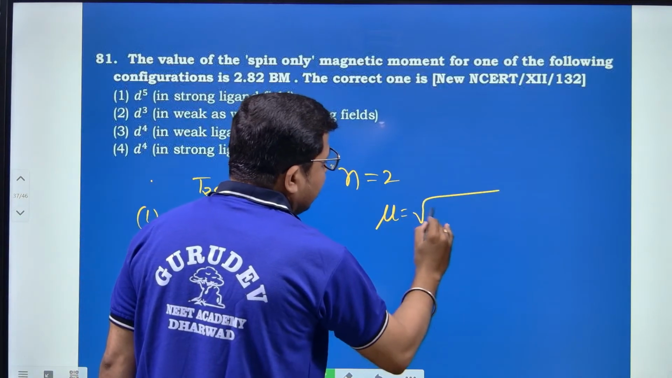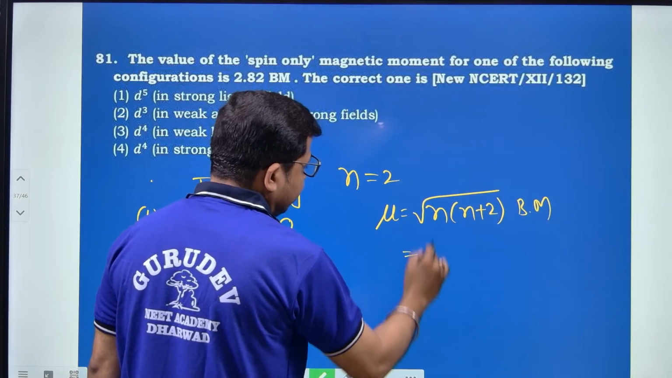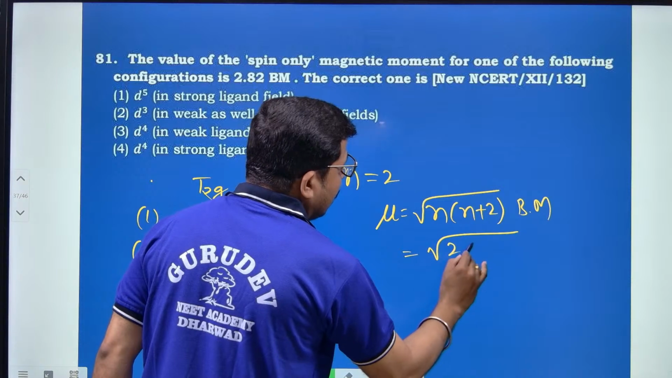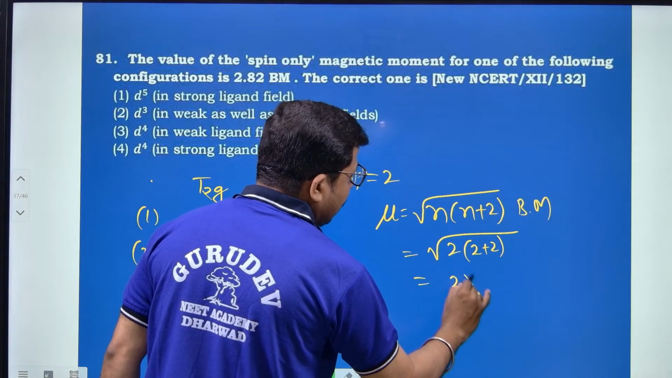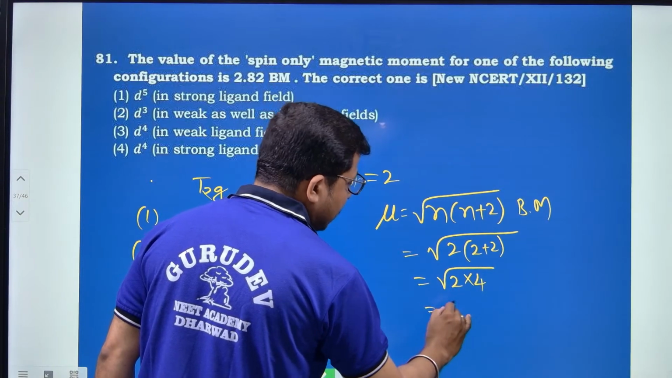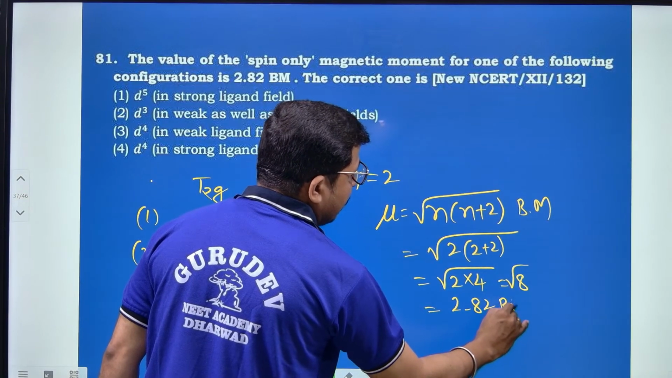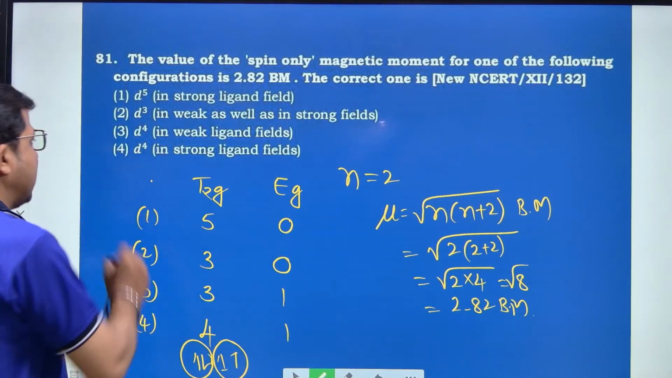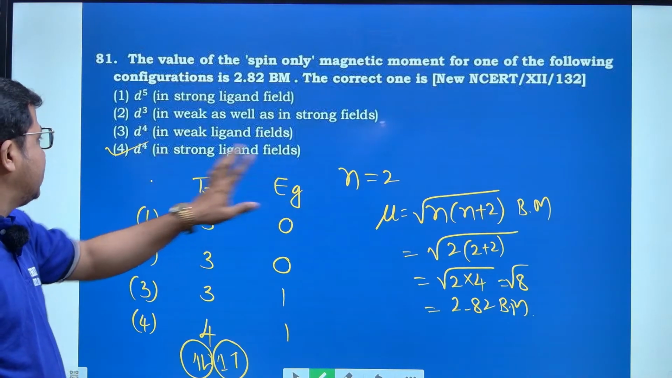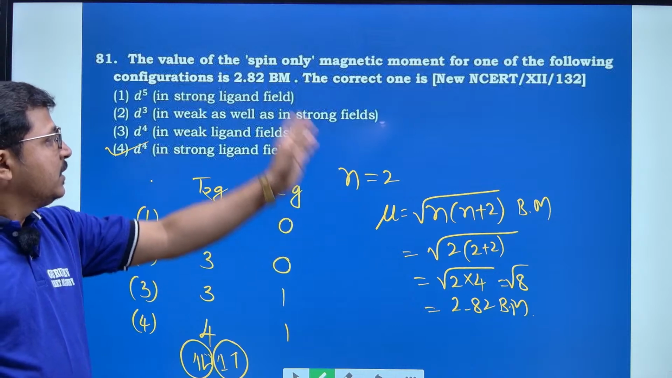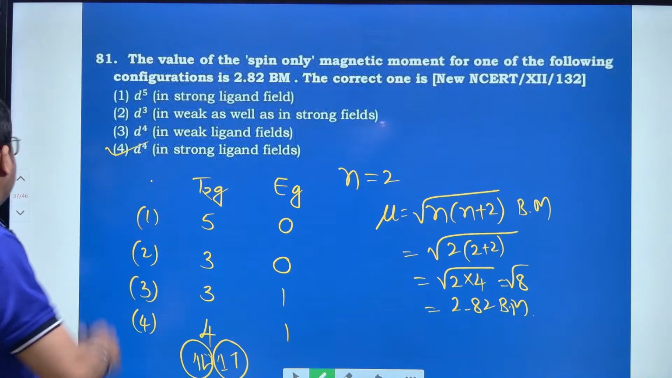This is the spin only magnetic moment, mu is equal to root of n into n plus 2 Bohr magneton, that is root of 2 into 2 plus 2, that is equal to root of 2 into 4, that is root 8, which is nothing but 2.82 Bohr magneton. Hence the last option, d4 in a strong field ligand configuration, shows the spin only magnetic moment 2.82. Therefore, the right option is the fourth one.